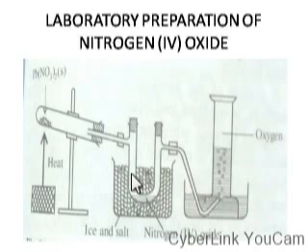Since nitrogen 4 oxide is more easily liquefied, it will be liquefied here, while oxygen gas would continue its journey and be collected over water here. So once all the oxygen has been collected, we can easily get our nitrogen 4 oxide from here. So this is one of the methods of preparing nitrogen 4 oxide in the laboratory.